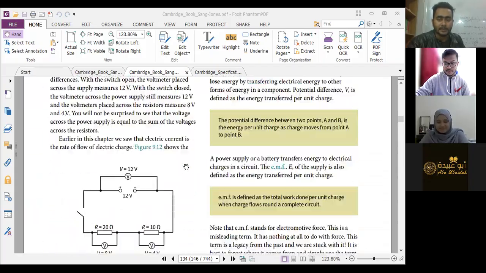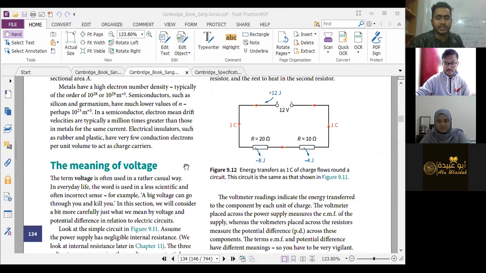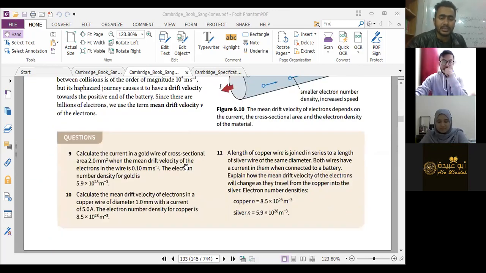There are a few numerical questions here. Okay, fine, let's discuss the questions. Number 9: calculate the current in a gold wire of cross-sectional area 2 millimeters squared, where the mean drift velocity of the electron in the wire is 0.1 millimeters per second. The electron number density of gold is 5.9 times 10 to the power 28 per meter cubed. You have to calculate the current.